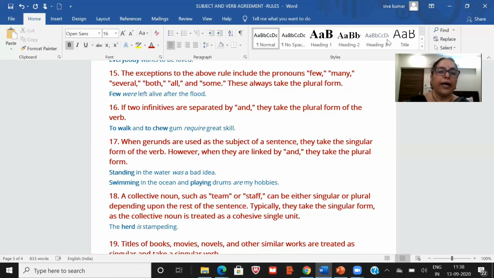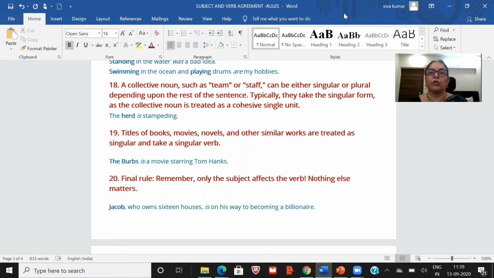Clear? Now, 18. A collective noun such as team or staff can be either singular or plural depending upon the rest of the sentence. Typically, they take the singular form as a collective noun is treated as a cohesive singular unit. The herd is stampeding. So here, the herd, though it is plural, we are taking it as singular because we are taking that collectively.